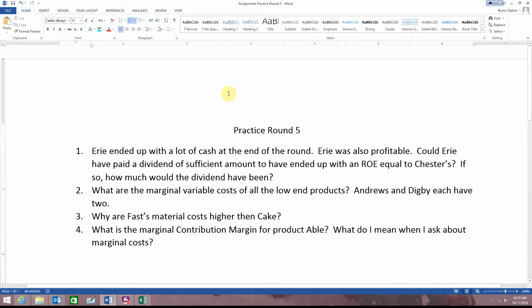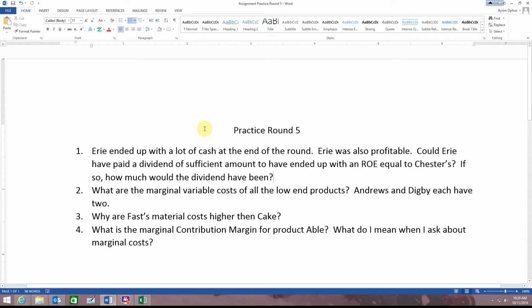Keep in mind the simple equation: return on equity is equal to net income divided by equity. Also keep this in mind: a payment of dividend has zero effect on net income.